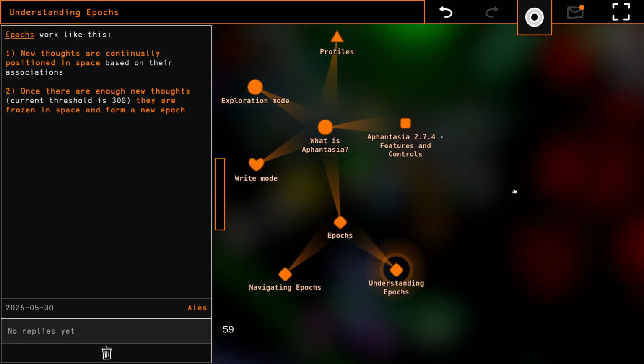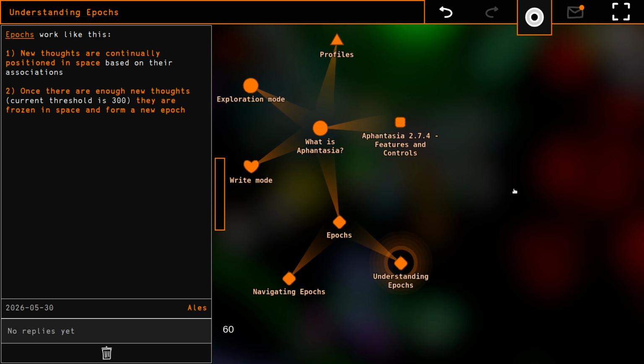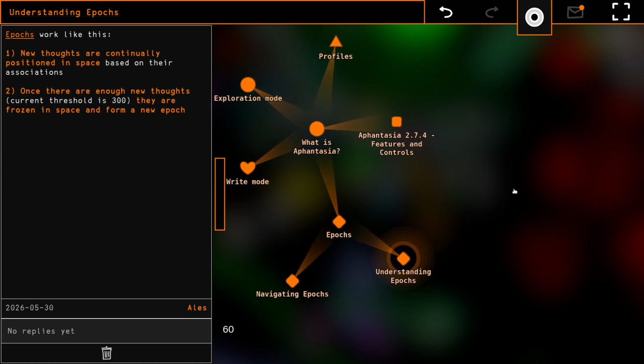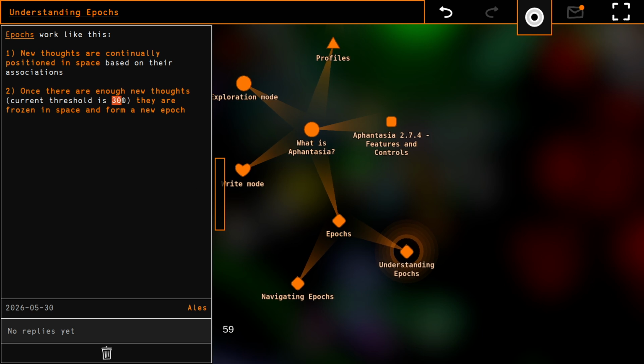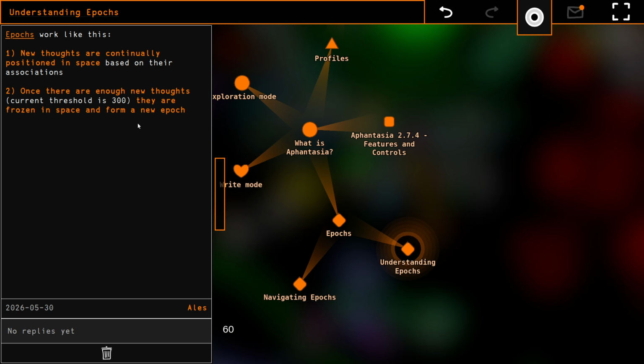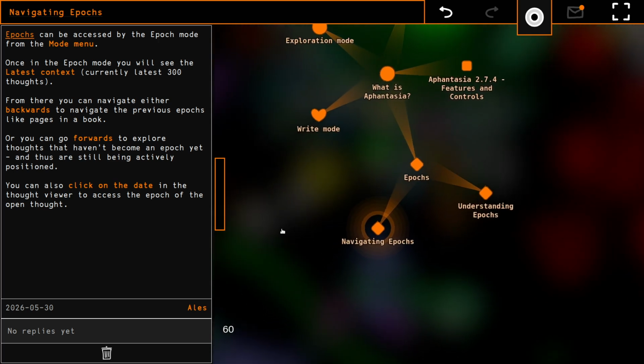And as they are laid out, there are going to be more and more of these thoughts until a threshold is reached. Currently, this threshold is set to 300 thoughts. And once that happens, these thoughts are then frozen in space and they form a new epoch. So let's actually look at how we can navigate these epochs.